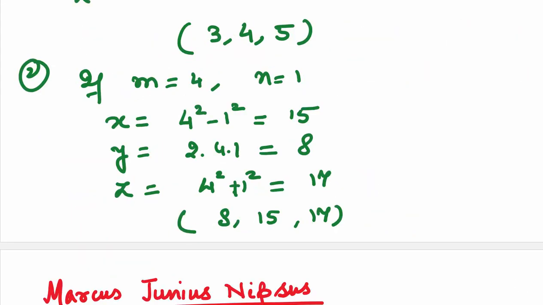If you take m is equal to 4 and n is equal to 1, you can again see all the above conditions are satisfied, and when they are substituted, we get x is equal to 15, y is equal to 8, and z is equal to 17. One thing which you must have noticed, from the same formula, in the first example, we got the smallest side as 3, which was odd, and in the second example, we got the smallest side as 8, which is even.